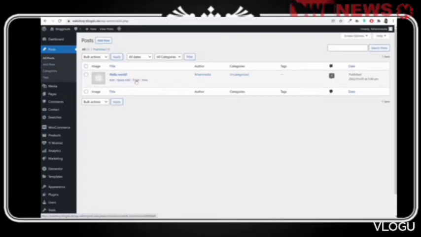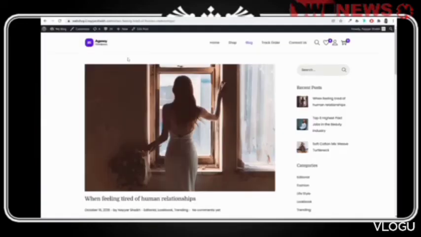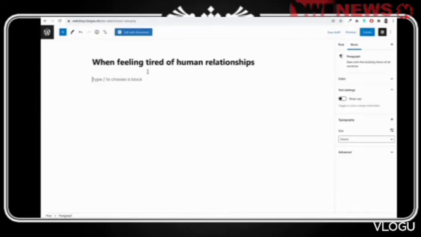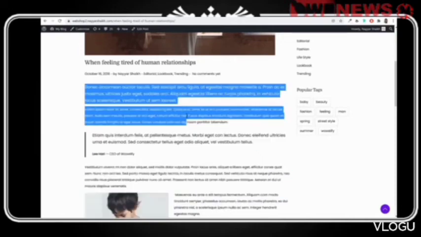First of all, delete this hello world dummy blog post, and create a new one by clicking on this add new button. Now first of all, we have the title. This is the blog post title, so I'll copy it, paste it over here. Then after that, whatever your content is, you can add any content you want.